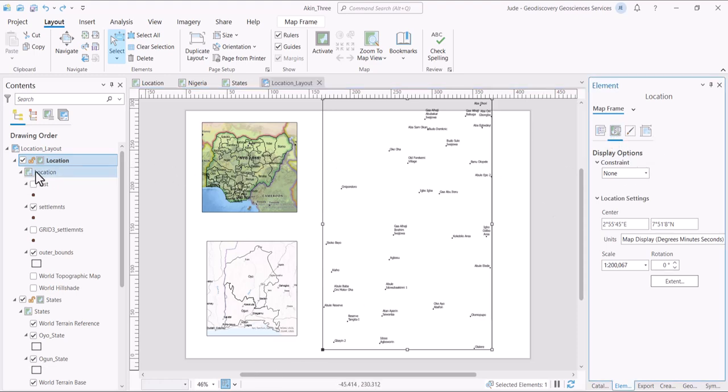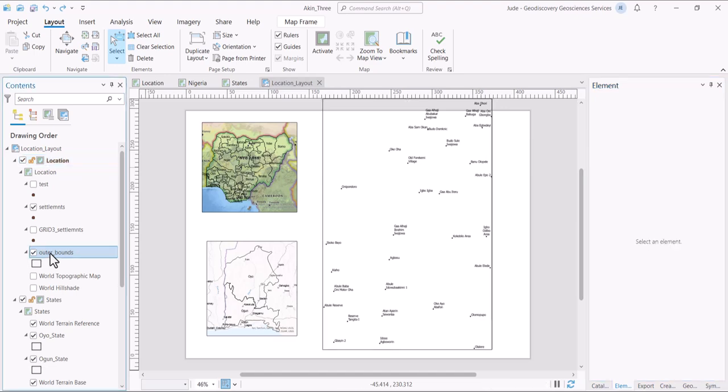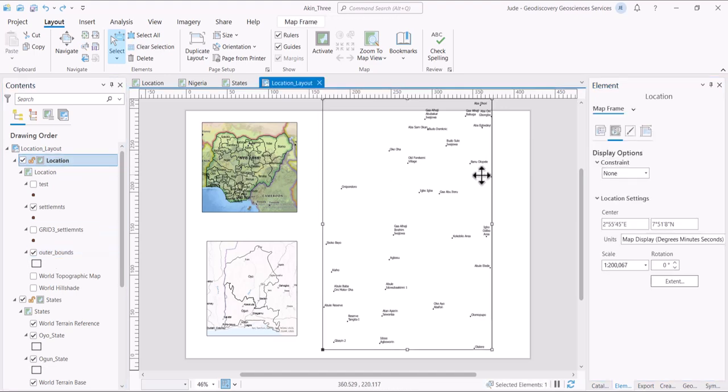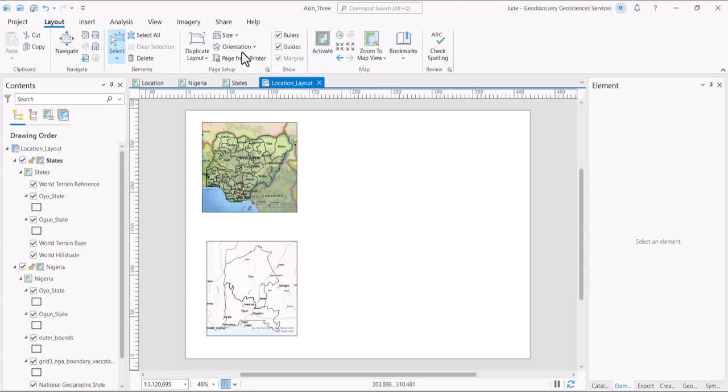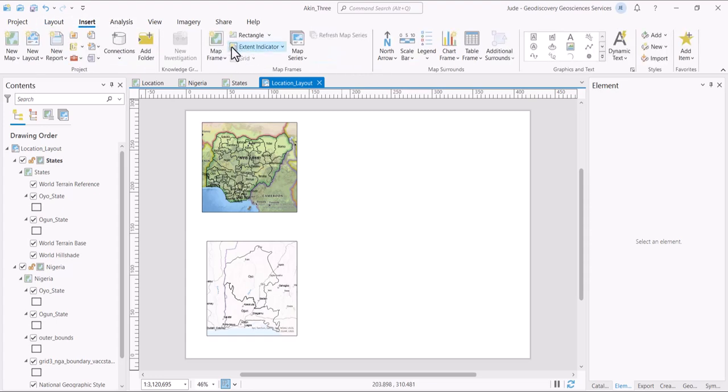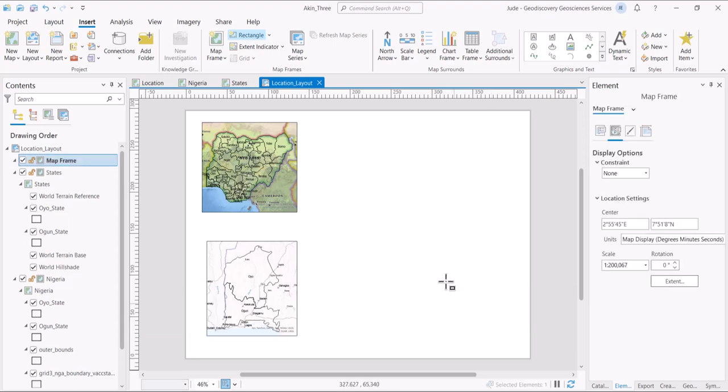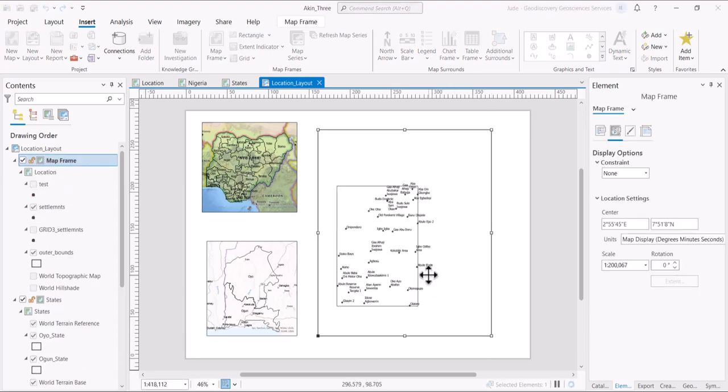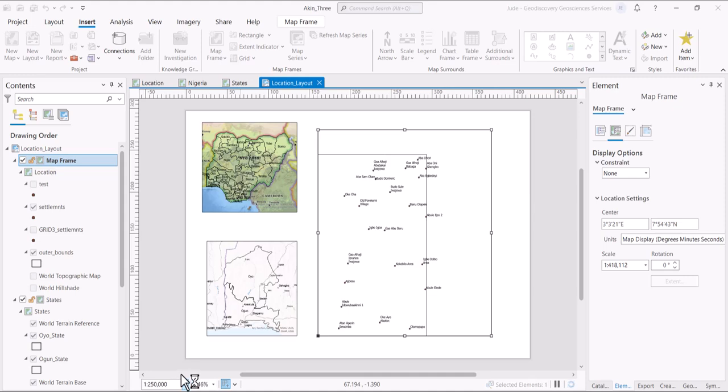So we'll click, okay, let's delete this. Let's come back again, and let's go to insert map frame location. Let's just do this here and use 250,000 for all intents and purposes. Sometimes these things don't work the way we planned them to. So you see it's kind of in one particular corner here.